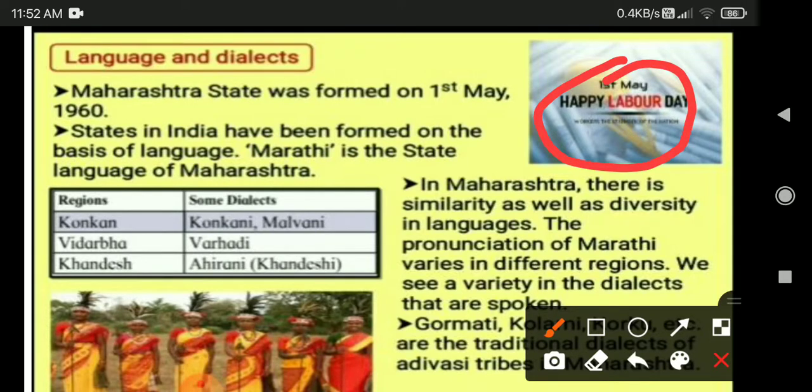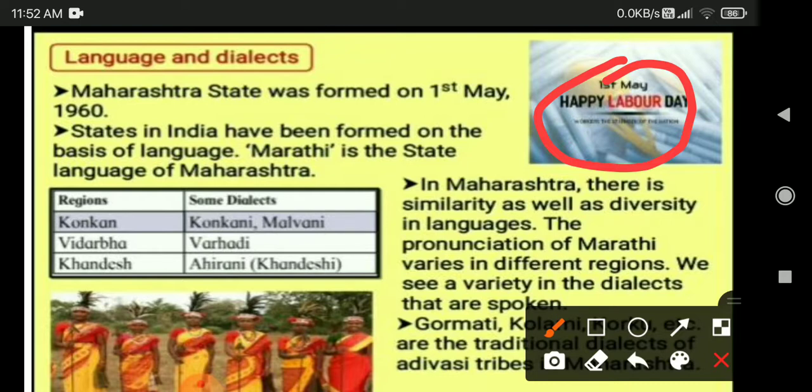States in India have been formed on the basis of languages. Marathi is the state language of Maharashtra. Which is the state language of Maharashtra? Marathi. As you know, in Maharashtra most of the people speak Marathi. According to the regions, there are some dialects. In Konkan, what dialects do they speak?